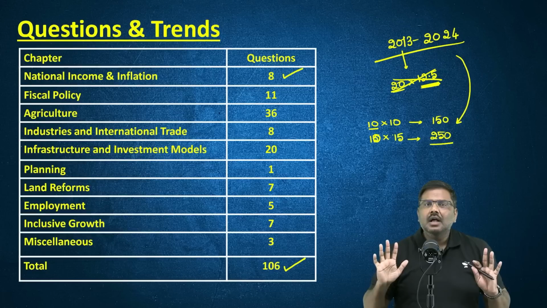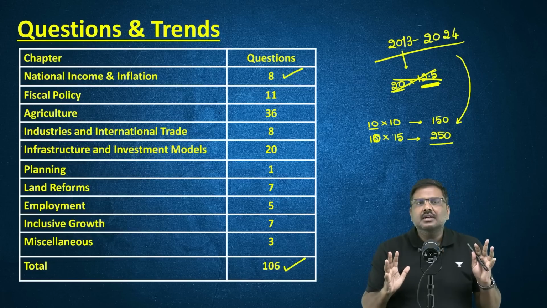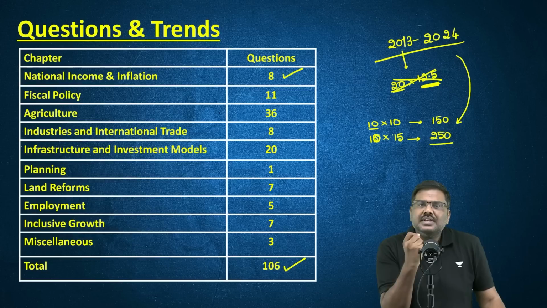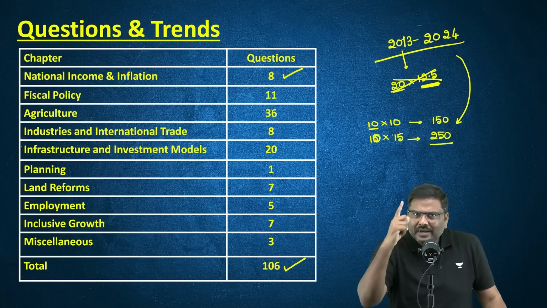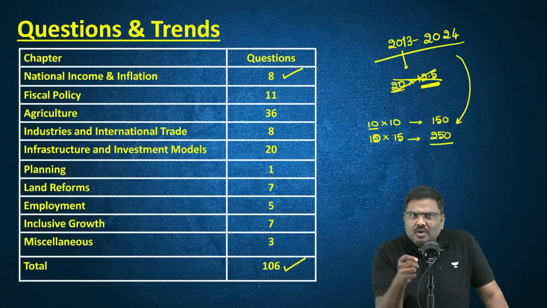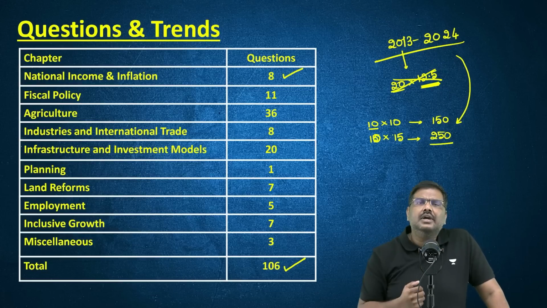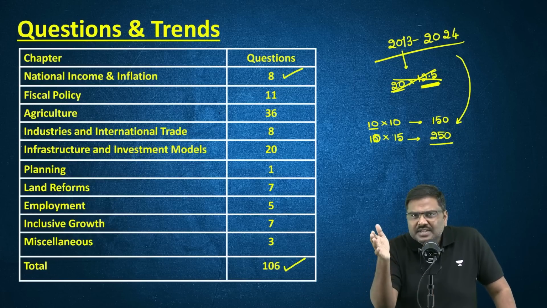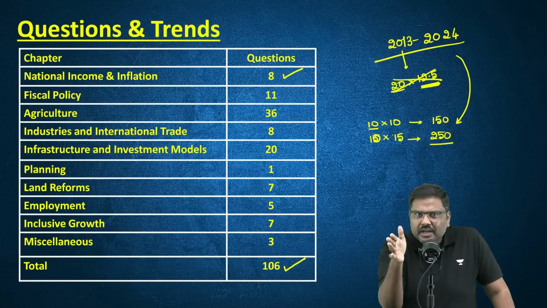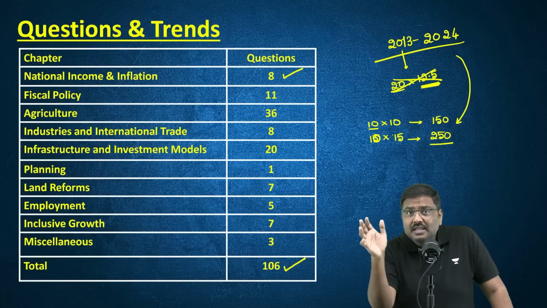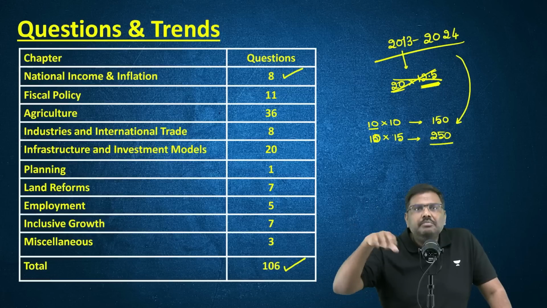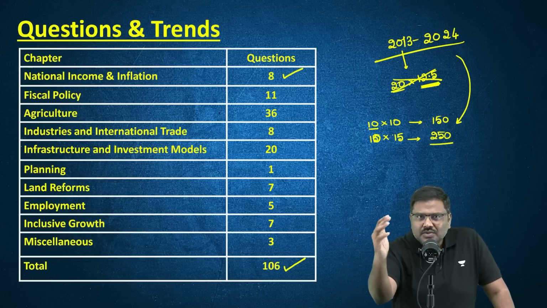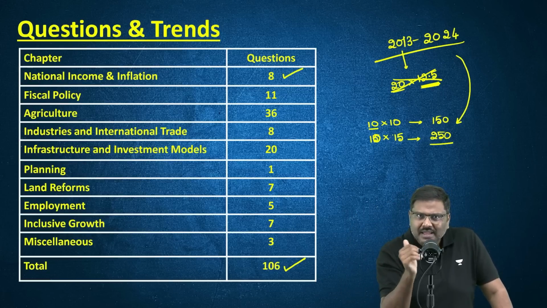That's it. Out of 100 plus questions from this area, how many questions have been asked purely on planning? One question. And that question was also a straightforward question. That is, it asked you what are the fundamental differences, or compare and contrast, between the Planning Commission and the Niti Ayog. That's it. Beyond that, nothing has been asked so far in the last 10 years in the mains examination from this chapter of planning.